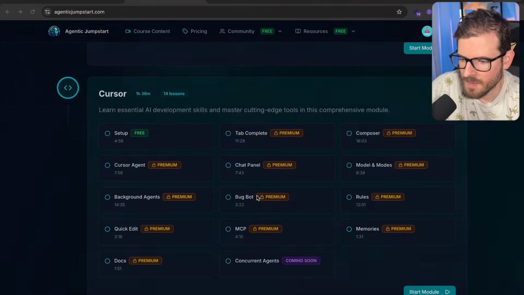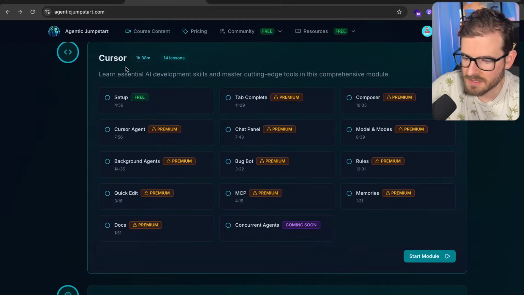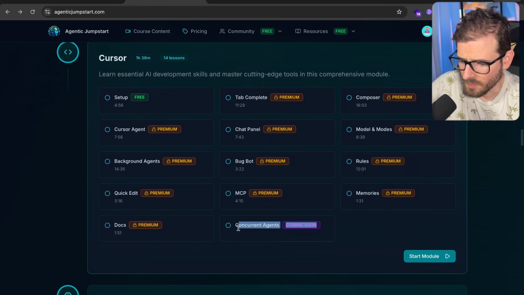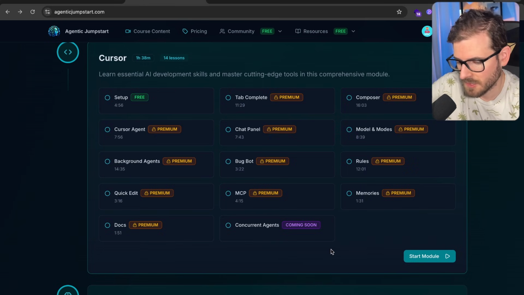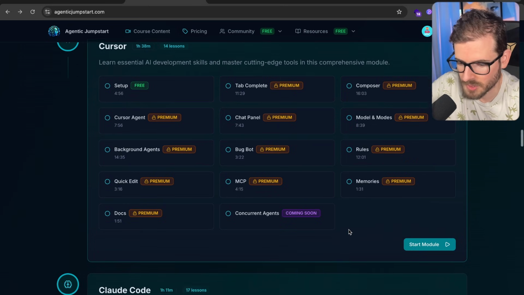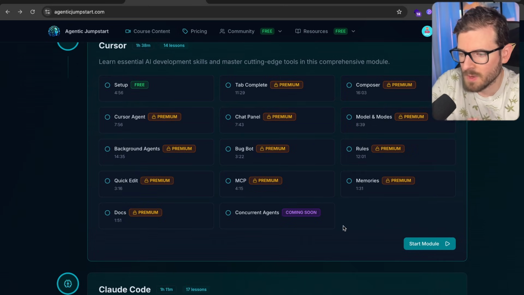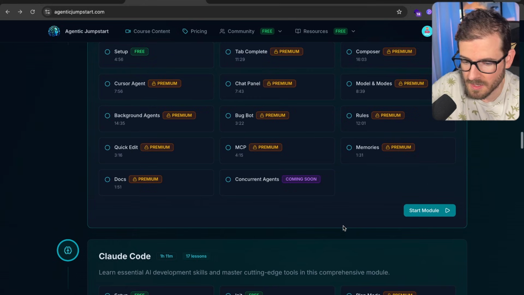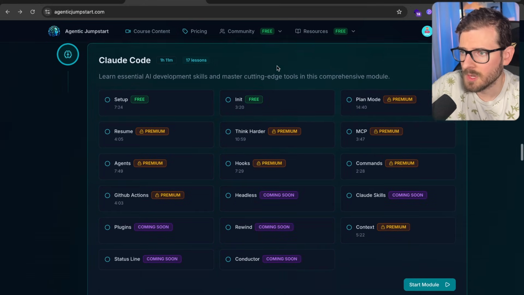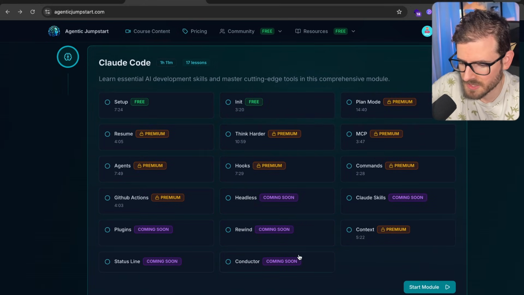So while this is running, let's go back. The other module we're going to talk about is Cursor. So I show you how to set up Cursor. I tell you all the different features of Cursor. I will say that there are some features that I need to record videos for. And as Cursor and Claude Code come out with new features, I'm going to make more videos for them. So don't expect that this course is like a buy it once and it never updates. I'm going to be updating it every week when stuff comes out. We also got the Claude Code section. You'll see here, there's a lot of coming soon, but some of the stuff is super easy to make videos about.